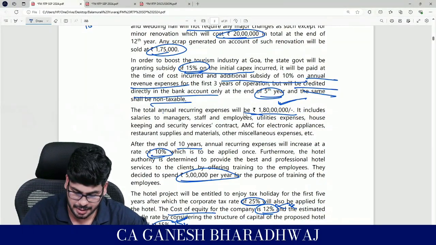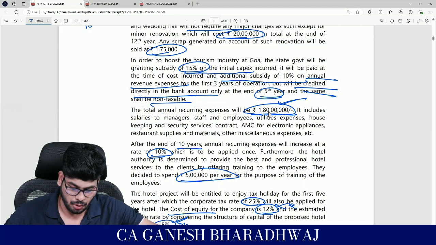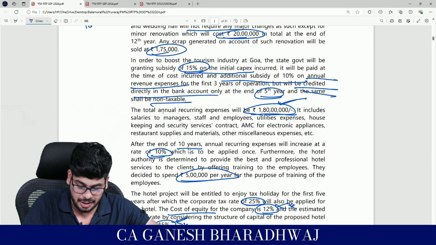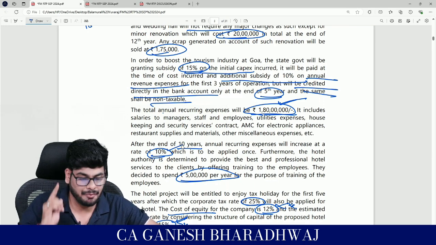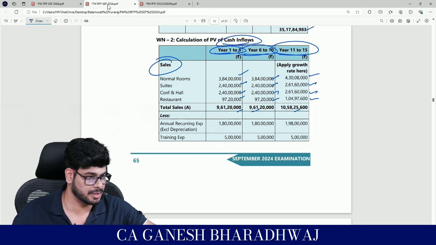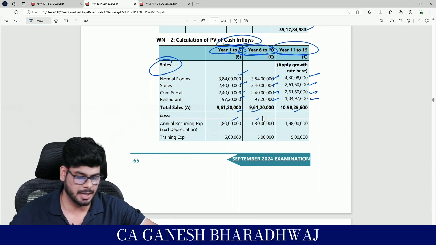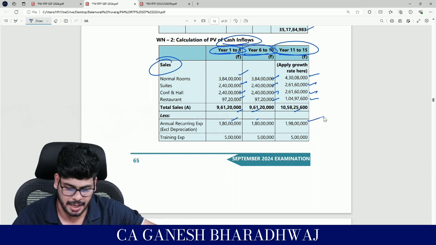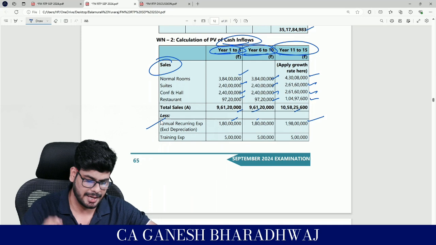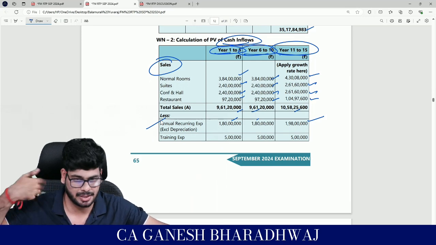Annual recurring expenses is 1 crore 80 lakhs. Done. So 1 crore 80 lakhs they have done, and after the end of 10 years it's going to increase at the rate of 10%, right? So for the first 10 years, 1 to 5, 6 to 10, it's going to be 180 lakhs. Then 1.1 into 180, how much is that? 1.98. Clear with this? Yes, this line item is sorted again. This is excluding depreciation. These are like cash expenses they are incurring.